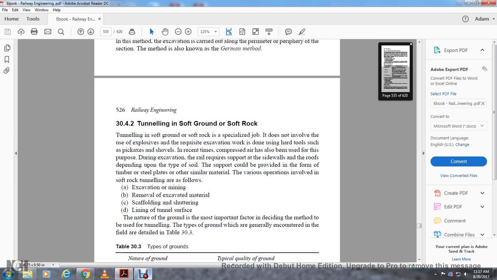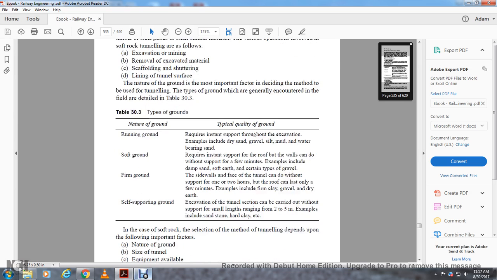other similar materials. The various operations involved with soft rock tunneling are as follows: excavation, mining, removal of the excavated material, scaffolding, shuttering, lining of the tunnel surface. The nature of the ground is the most important factor in deciding the method that you use. The types of ground generally encountered in the field are given in Table 10.33.